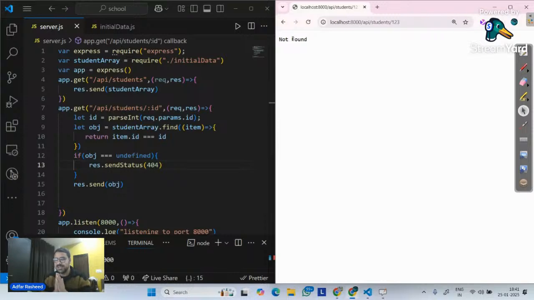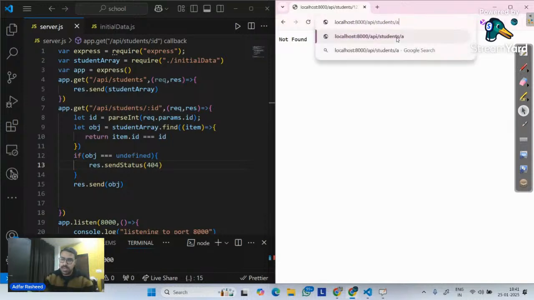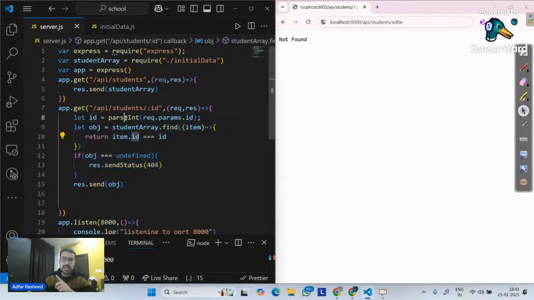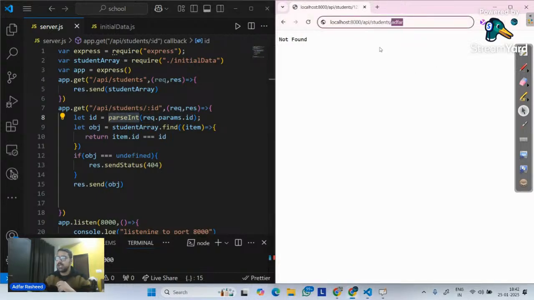The other constraint that we have to make sure we properly take care of. As a developer, you cannot control what the user types here. Since it is dynamic in nature, what if the user ended up writing alpha here? This logic handles only one thing: if ID is a number, then do this. What if ID is not a number? ID is a string. If it is not a number, should it return anything?